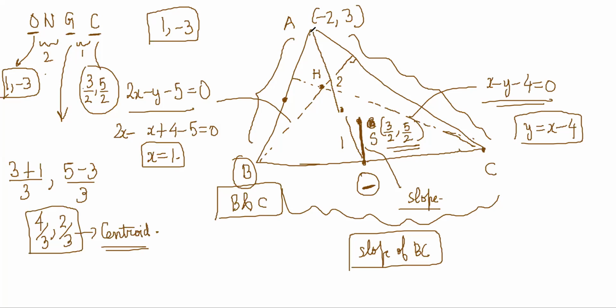Okay, then we know the slope of AH, but the slope of AH was already known, no? So we could have done it directly. You don't have to go through so much effort. The slope of AH is known already, so the slope of BC is known, right?